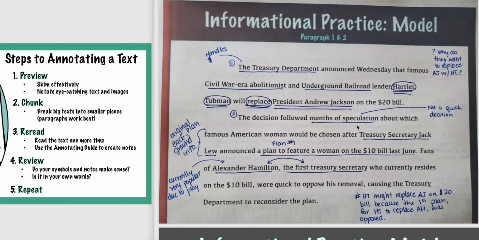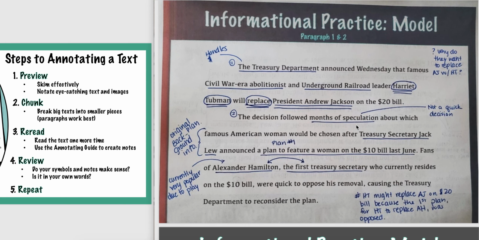All right, so here are my annotations. They are not perfect. They may not encompass everything, and you may disagree with them. But this just serves as an example. So it says the Treasury Department announced Wednesday that famous Civil War-era abolitionist and Underground Railroad leader Harriet Tubman will replace President Andrew Jackson on the $20 bill.